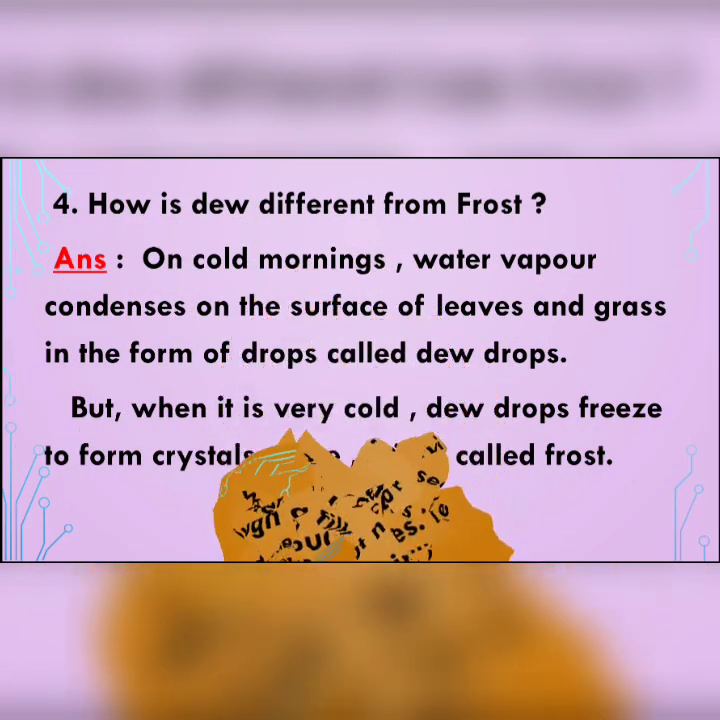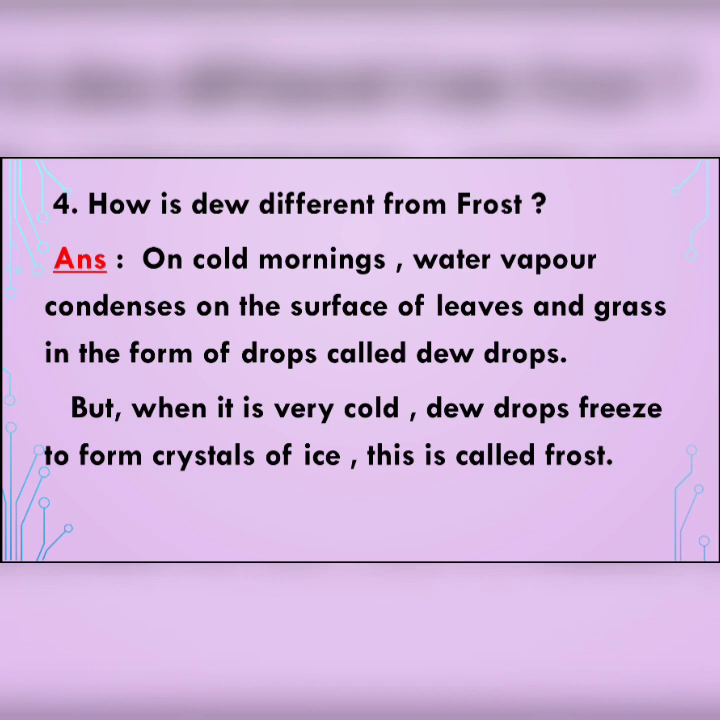Next, moving to question number 4. How is dew different from frost? On cold mornings, water vapor condenses on the surface of leaves and grass in the form of drops called dewdrops. But when it is very cold, dewdrops freeze to form crystals of ice. This is called frost. Yes, this much is the answer of question number D4.